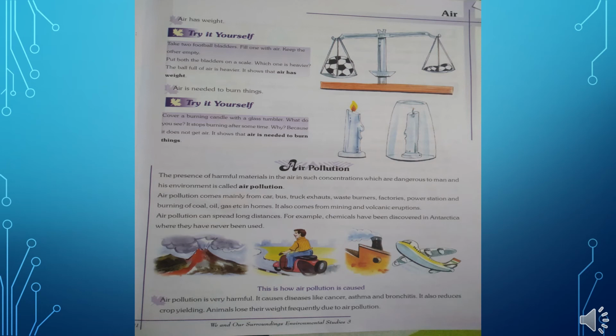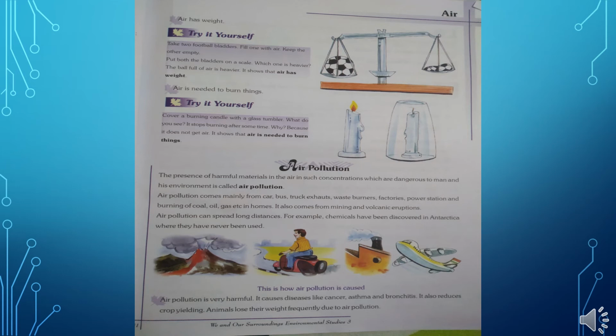After that, our topic is air pollution. What is air pollution? Air pollution is a type of pollution created or caused by harmful gases released by the vehicles as well as the industries.